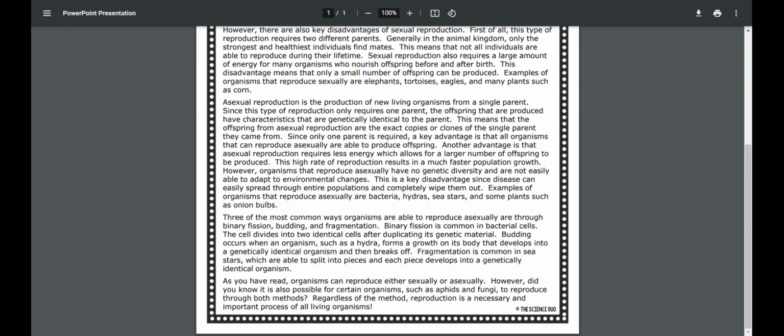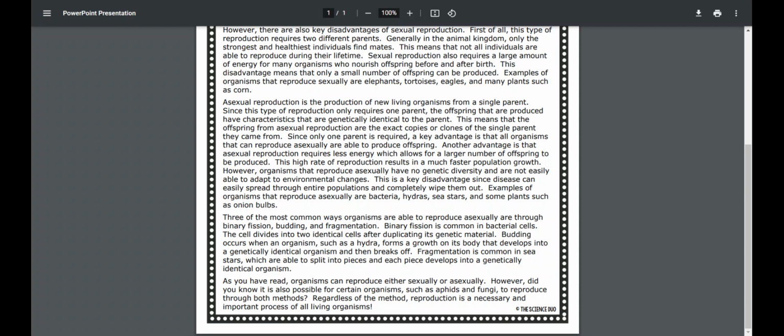Budding occurs when an organism, such as a hydra, forms a growth on its body that develops into a genetically identical offspring or organism and then breaks off. Fragmentation is common in sea stars, which are able to split into pieces, and each piece develops into a genetically identical organism.